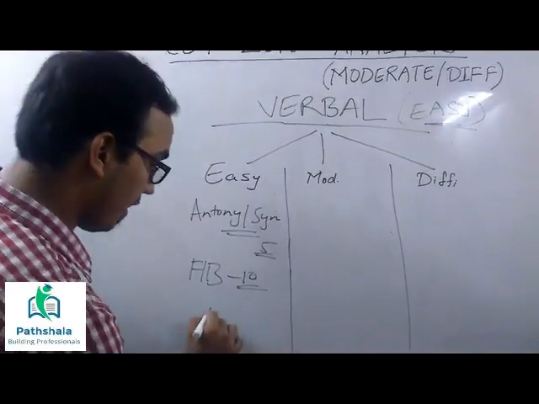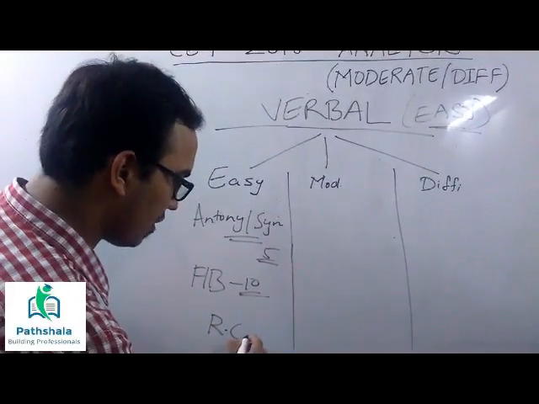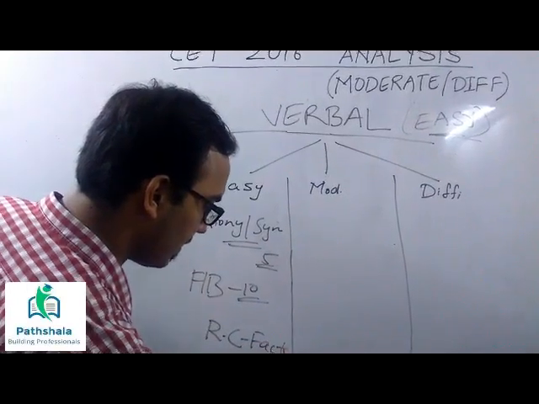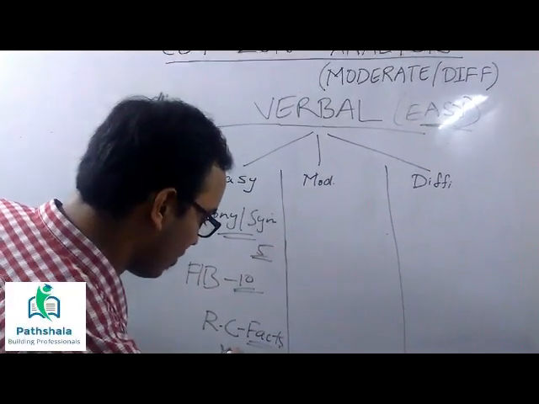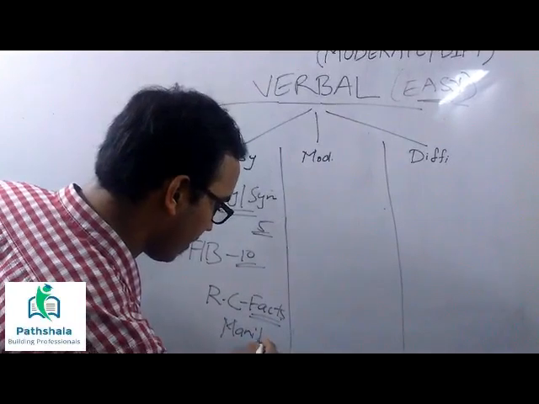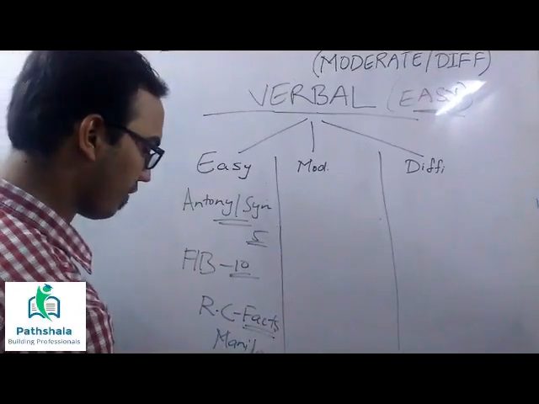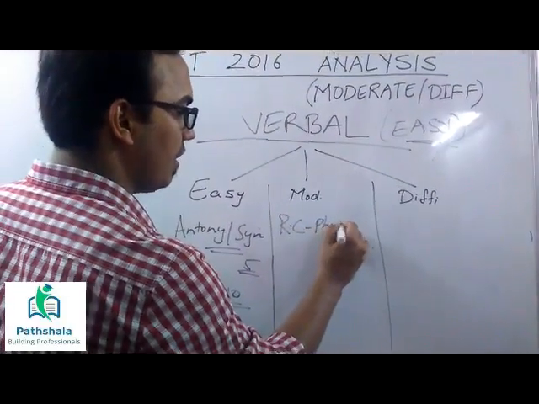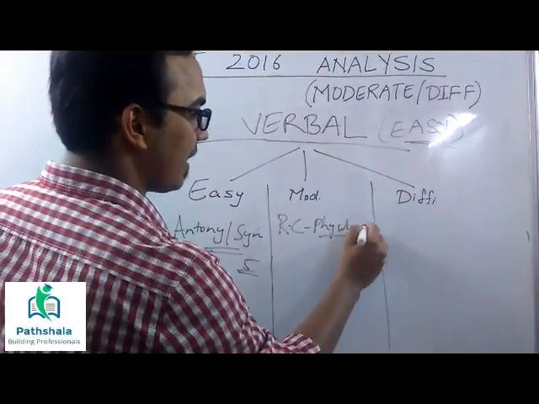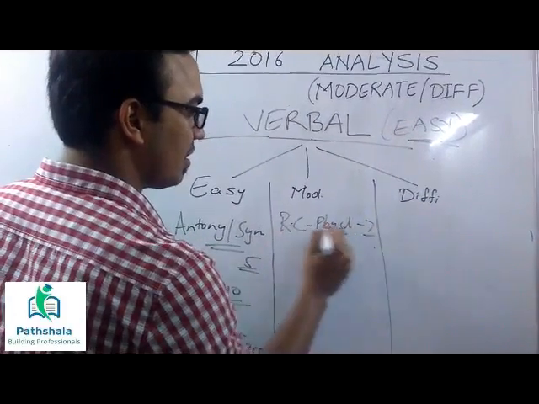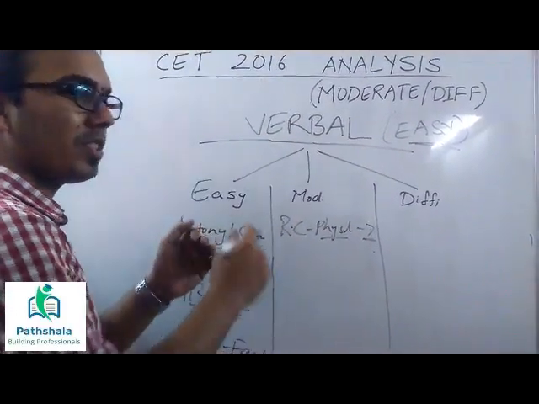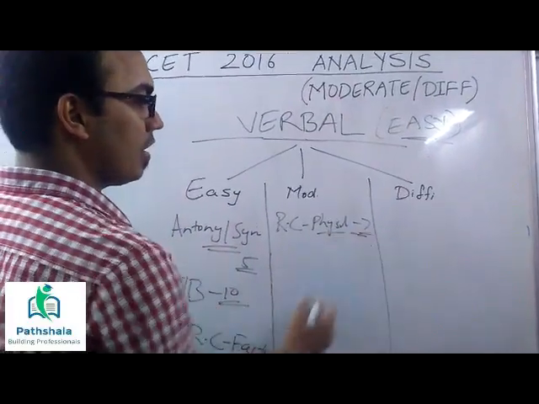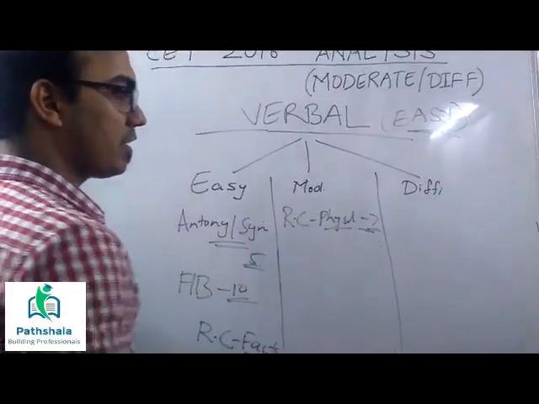Okay, RCs. The first RC was very easy. It was based on facts. This was based on the Manila traffic, something like that. This had around 5 questions again. Then you have another RC which was based on philosophy. This had around again 7 questions. This was a bit time consuming because these were lengthy passages compared to the earlier one. So this is around 7 questions over here in the moderate section.